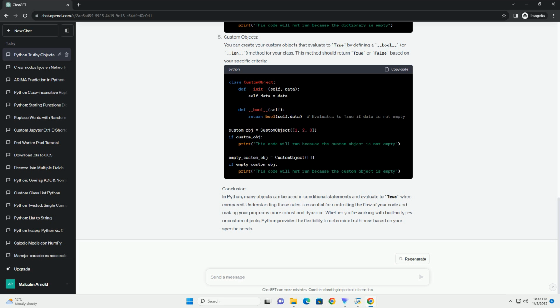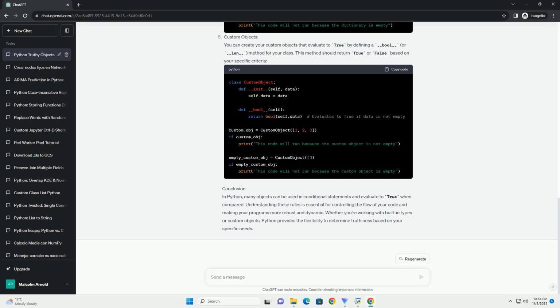Python has built-in Boolean values, true and false. These values evaluate as you would expect. Non-zero numeric values. Numeric objects such as integers, floating point numbers, and complex numbers evaluate to true when they are not equal to 0. Non-empty sequences. Sequences like lists, tuples, strings, and dictionaries evaluate to true when they are not empty. Non-empty sets and dictionaries. Sets and dictionaries also evaluate to true when they are not empty.